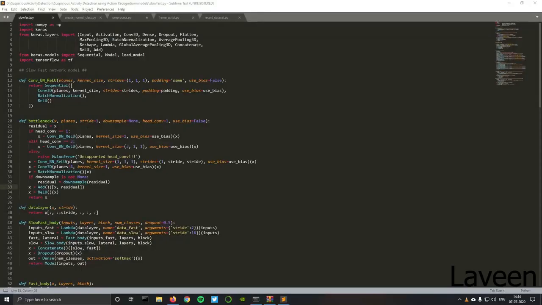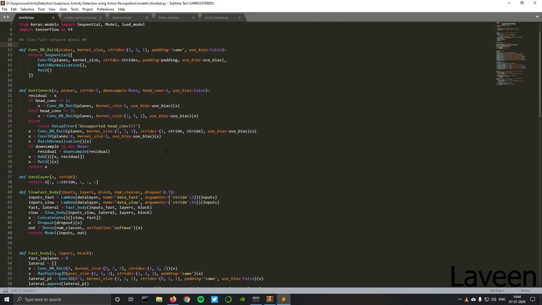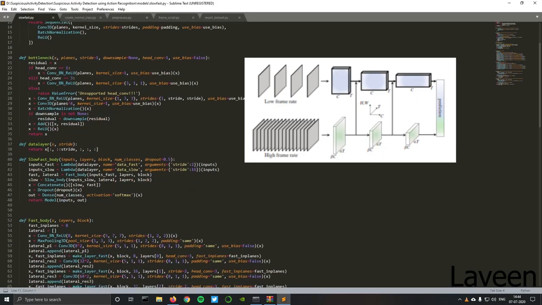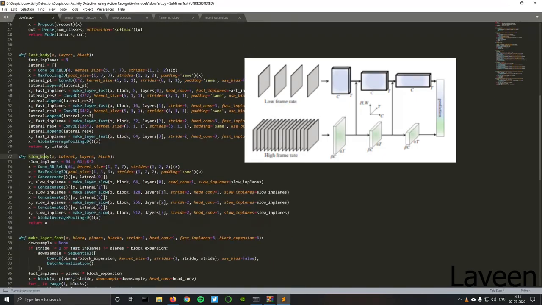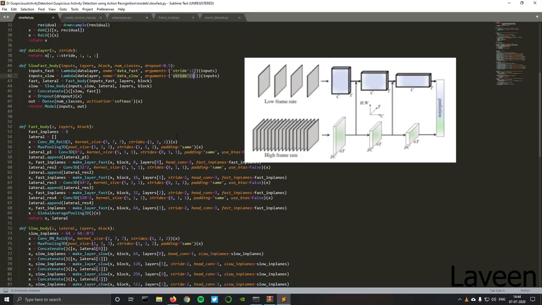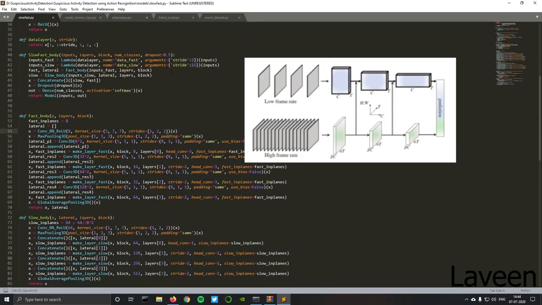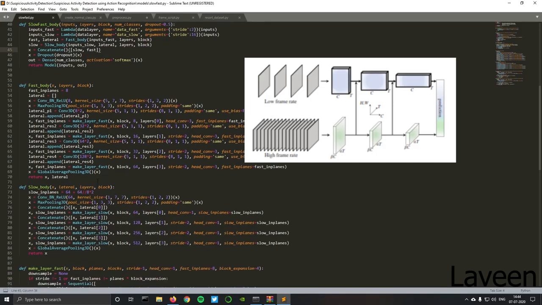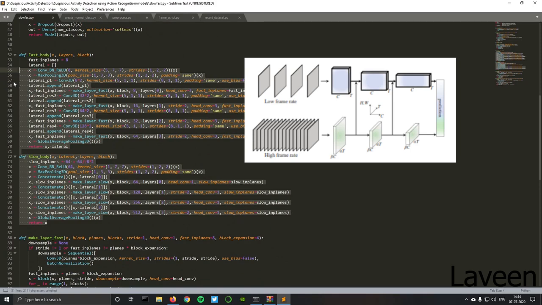For this project, we have decided to use the SlowFast model, which is a state of the art model in terms of action recognition. This model has two pathways, a slow pathway and a fast pathway. The slow pathway operates at low frame rate and extracts spatial features with a large stride. The fast pathway operates at high frame rate to extract the temporal features. The pathways are then combined to predict the activity.